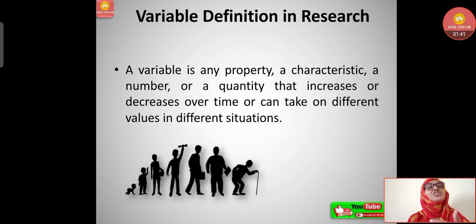So what is the definition of a variable in research? A variable is any property, a characteristic, a number or a quantity that increases or decreases over time or can take on different values in different situations. So obviously it is a property, maybe of a thing or character, human beings or animals, or a number or a quantity that can increase or decrease over a period of time. Different values are there in different situations, so that is a variable.